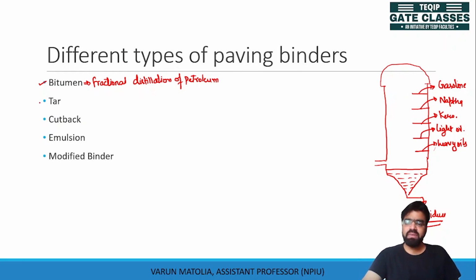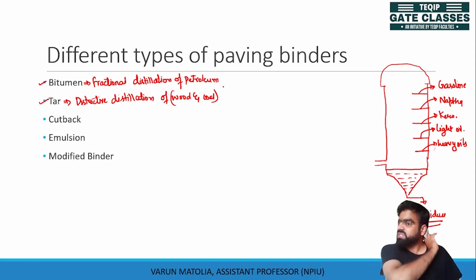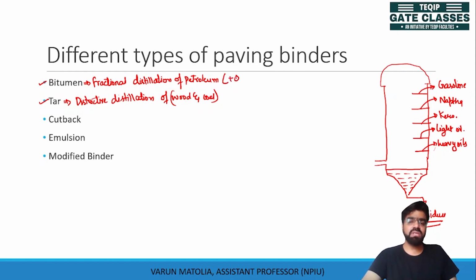At the same time, we have tar. Tar is obtained from destructive distillation of wood and coal. What is fractional distillation? Fractional distillation is done, or the burning is done, in presence of oxygen, and destructive distillation is done in absence of oxygen.